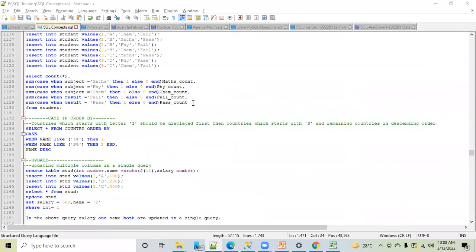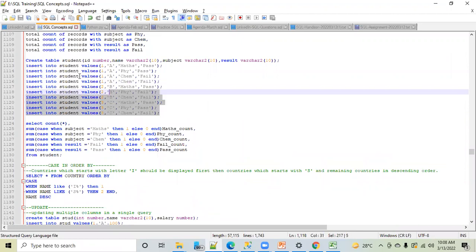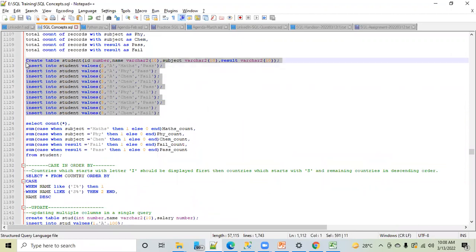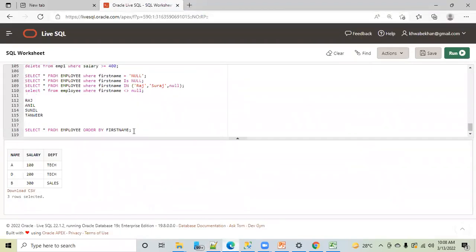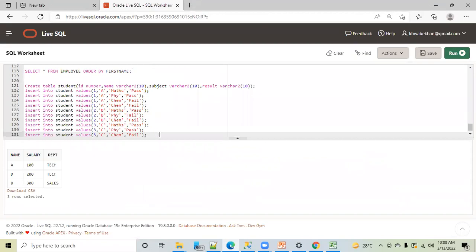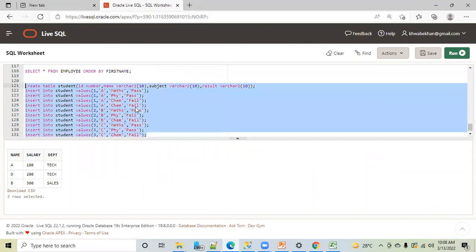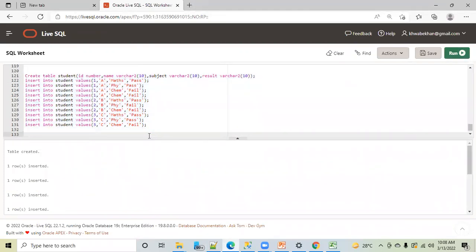I'm searching for some data, but yeah, I got this data. Very good data I have. I'm repeating that delete again, because I think some of you have not understood. Let me show you that again. This is a new set of records I have. Okay, student table. This is the data. Now please try to understand. Delete is not that complicated. This is simple only. Select star from student.